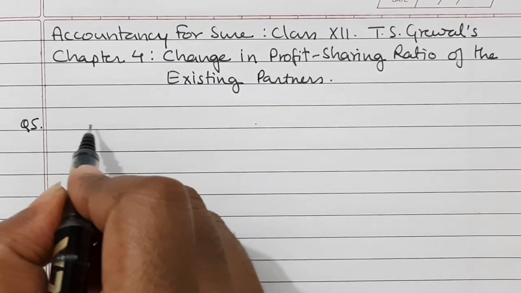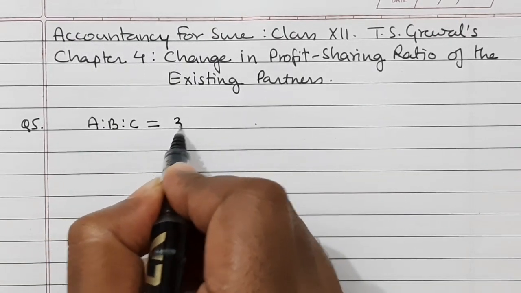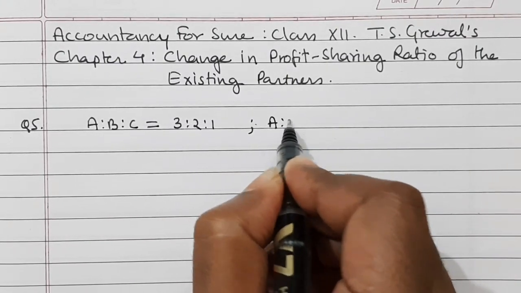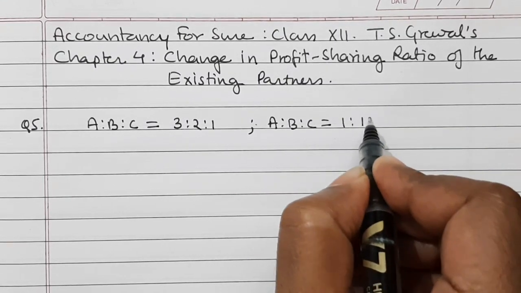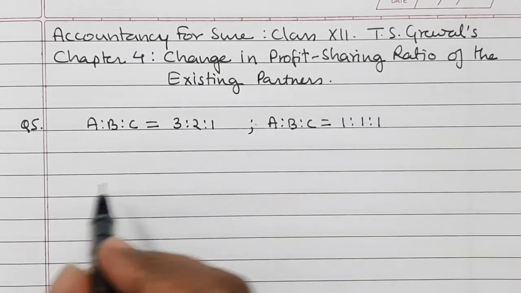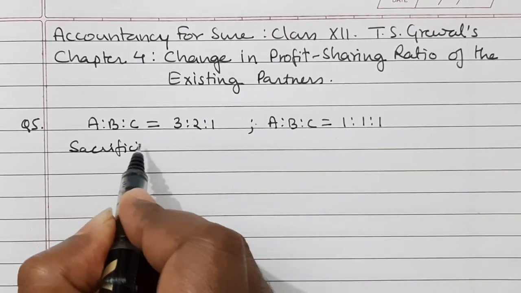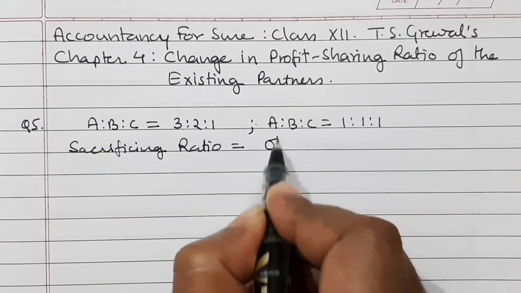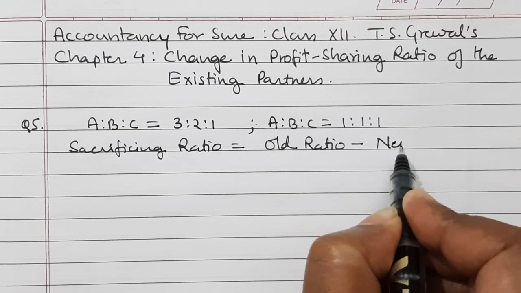So in this question there are three partners A, B and C. Their old ratio is 3:2:1 and their new ratio A:B:C is equal to 1:1:1. Now let us calculate sacrificing ratio. Sacrificing ratio is equal to old ratio minus new ratio.